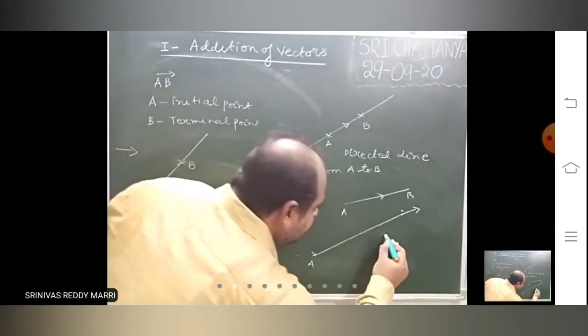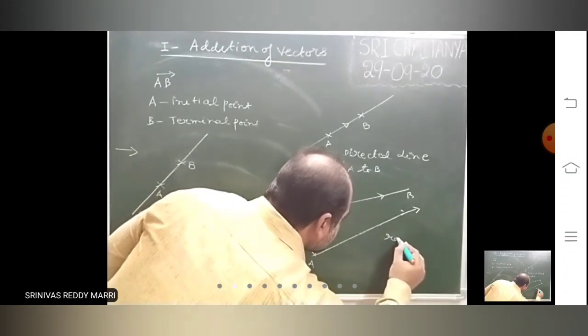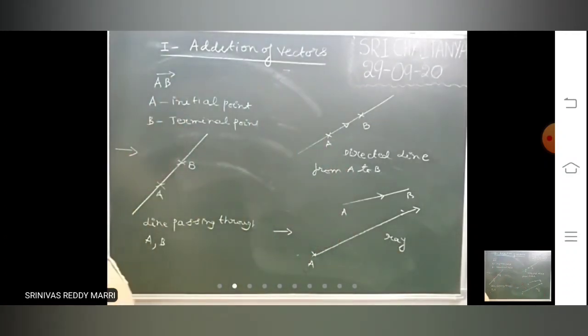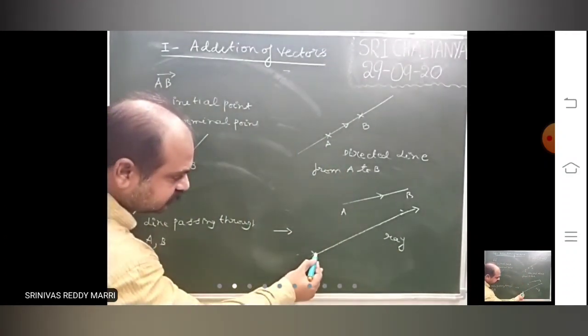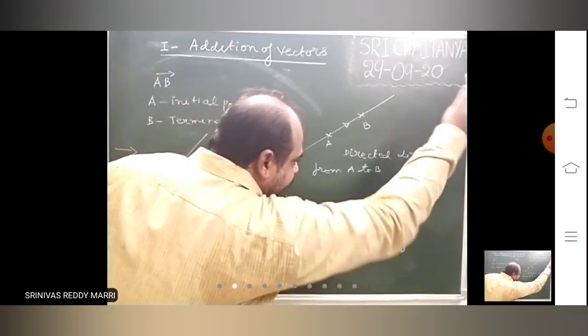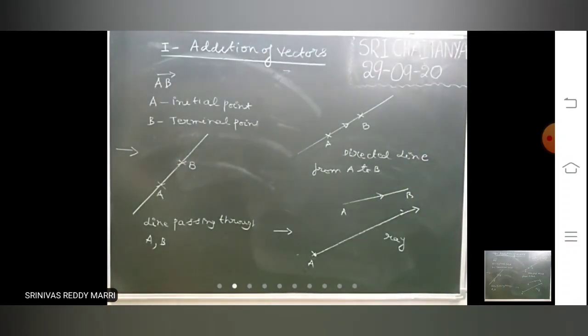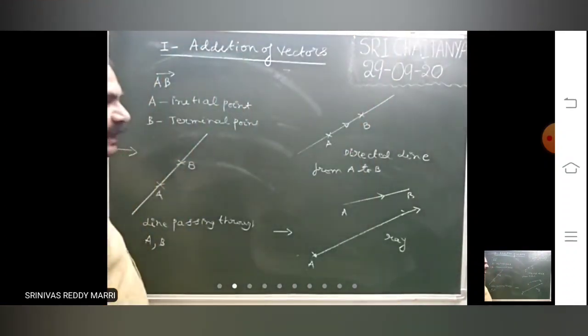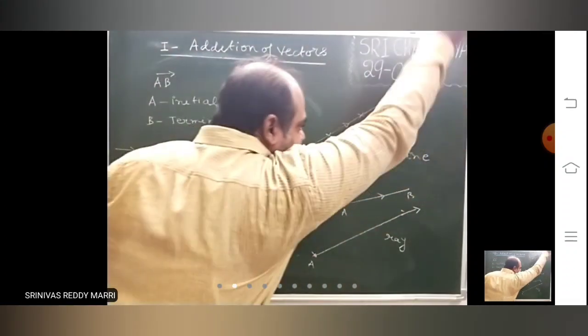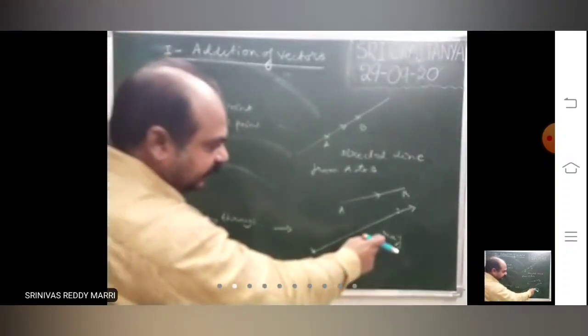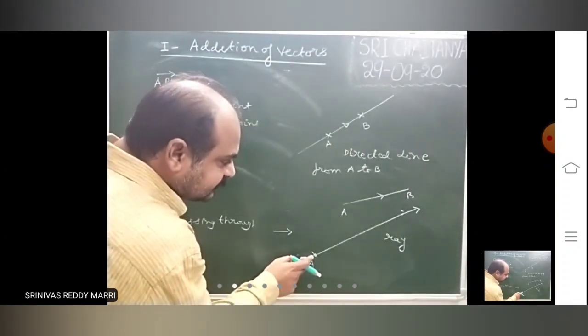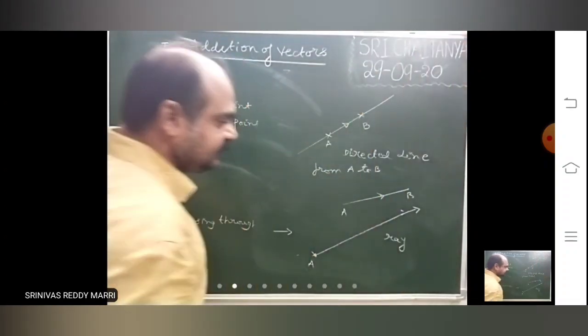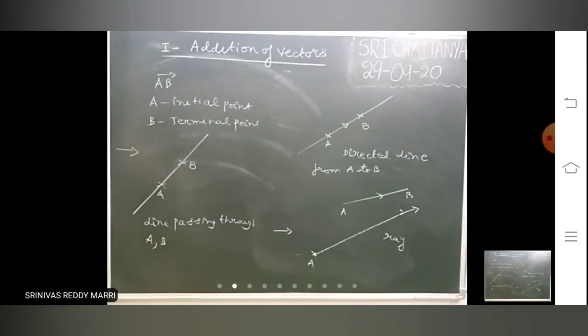So this is called a ray, whose initial point is this and which has no final point. Here in a line, this side and that side both are there. Now it starts at A and goes to infinity. This is called a ray.